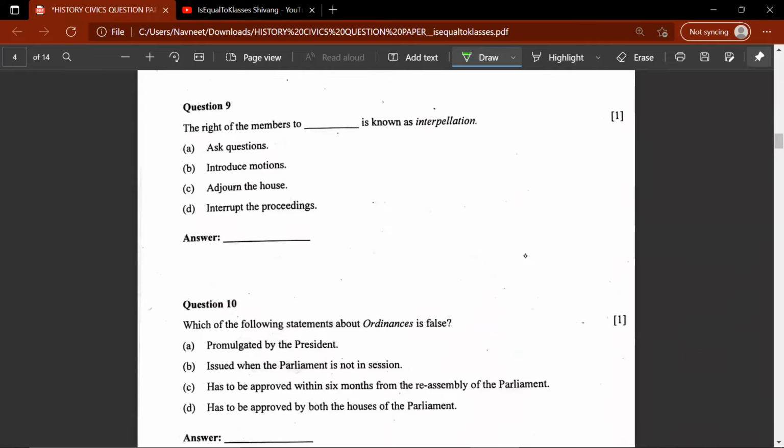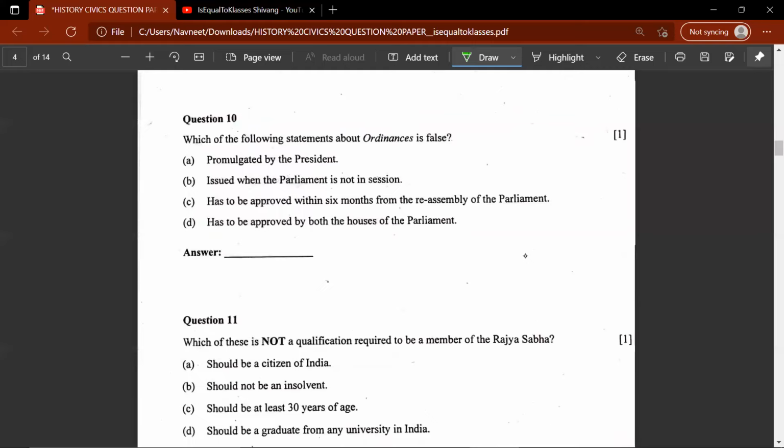Question number 9. The right of the members to ask dash is known as interpellation. So this would be A. Ask questions. Question number 10. Which of the following statements about ordinances is false? This would be C. Has to be approved within 6 months of the re-assembly of the parliament. So this would be wrong.